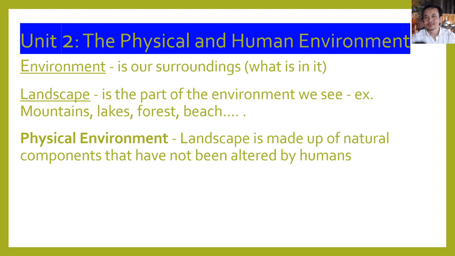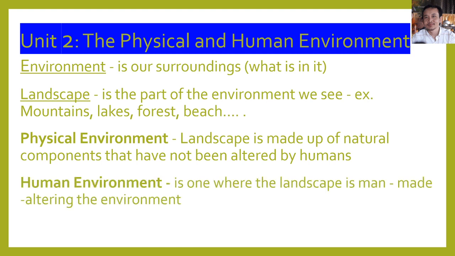And one more, a human environment is one where the landscape is man-made, altering the environment.